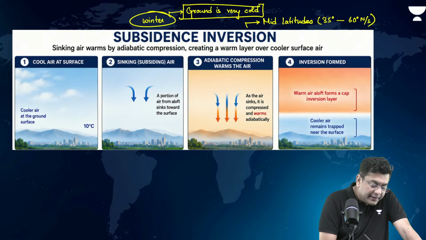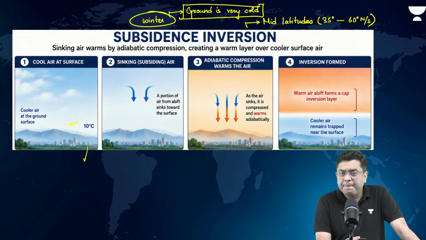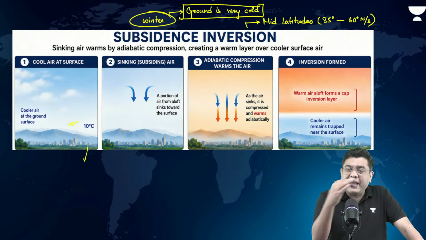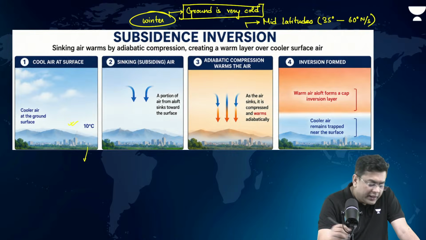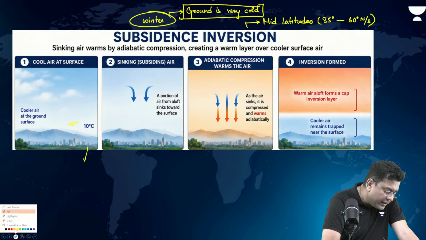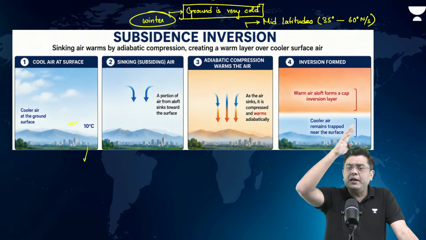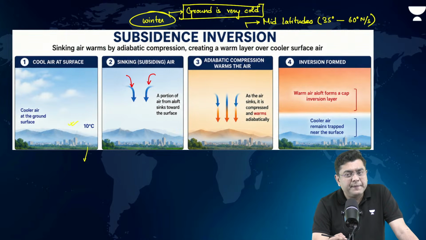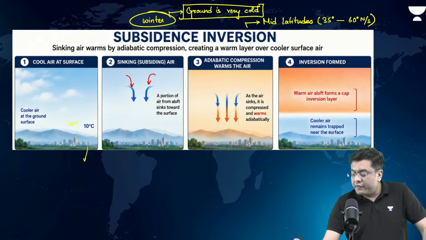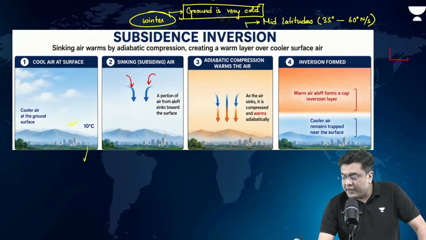So basically, the ground is cold, the air above it will also be cold, isn't it? In that regard, during this scenario, let's assume there is, due to some upper air climatic conditions, the air which starts to sink. Now think about it. This is a parcel of air which is sinking from above.